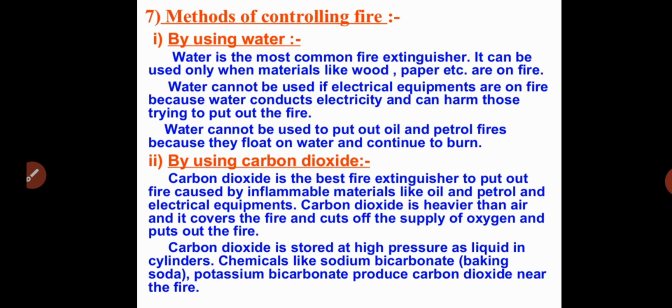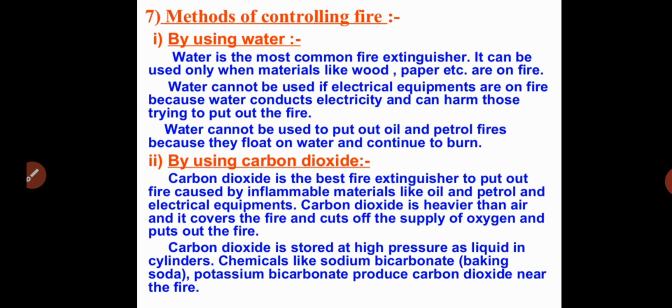The fire extinguisher contains carbon dioxide, or chemicals like sodium bicarbonate, that is baking soda, and potassium bicarbonate.